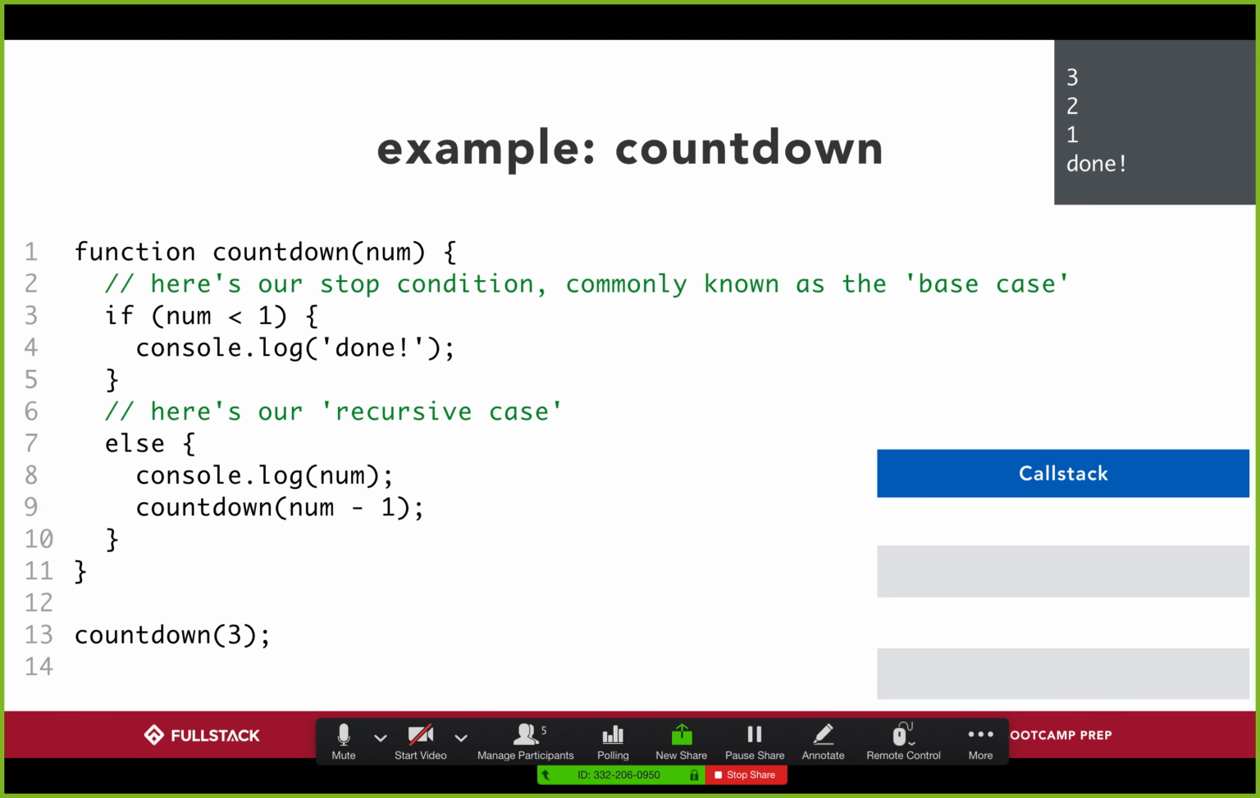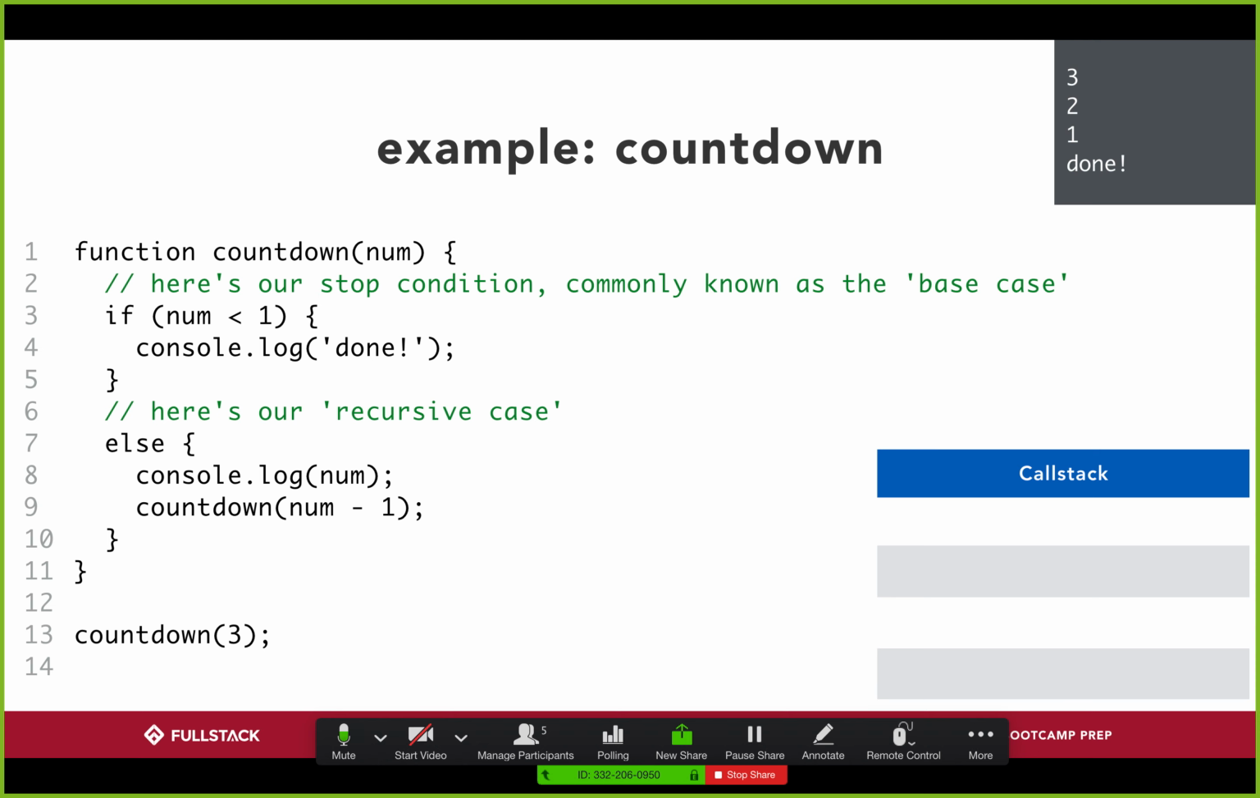Yep, there's no for loop. You mean decrementing? On line 9 there, notice how each time we call countdown, we feed in num minus 1. So every time we call countdown, the number is getting smaller by 1. On line 9? Cool. Okay, is everyone good? Yeah, so